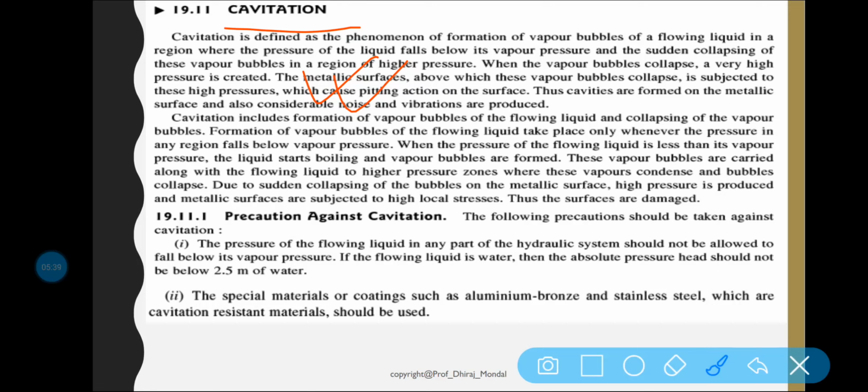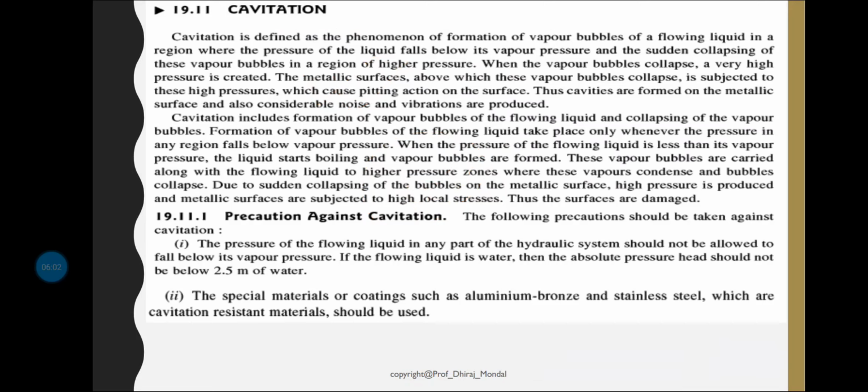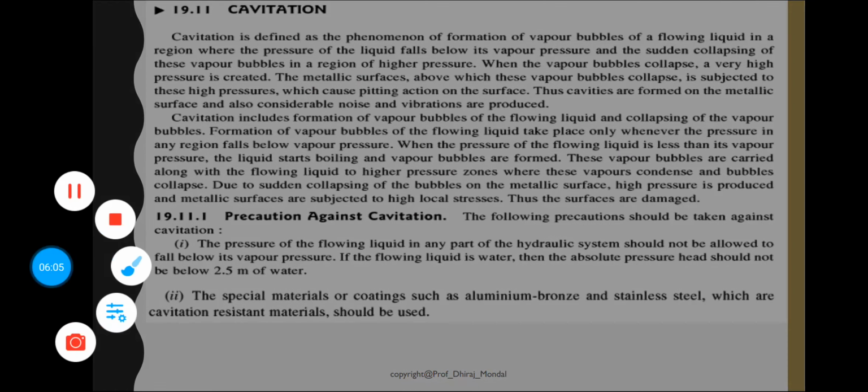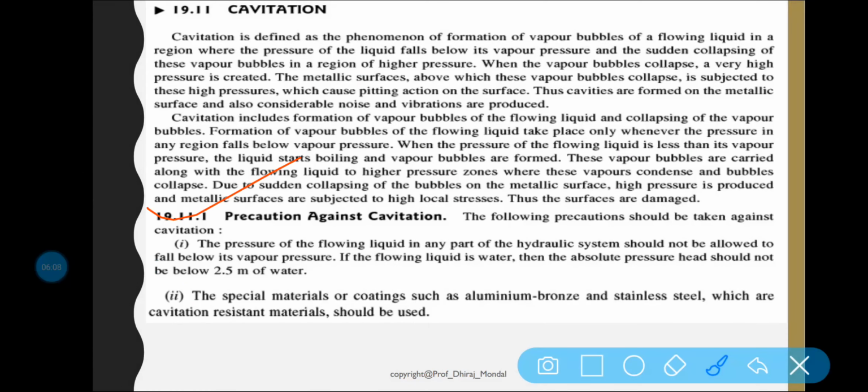High pressure will be produced on the metal surface, so there may be corrosion and erosion, and the metal surface will be damaged. Some local energy loss will be experienced, which means the efficiency will decrease. So to reduce cavitation, what precautions do we need to take? I want some remedies.